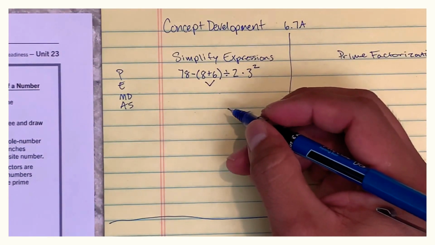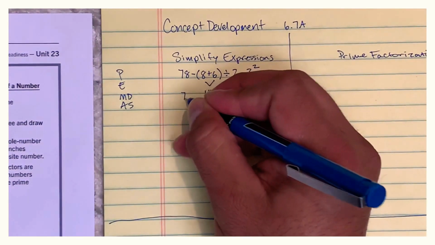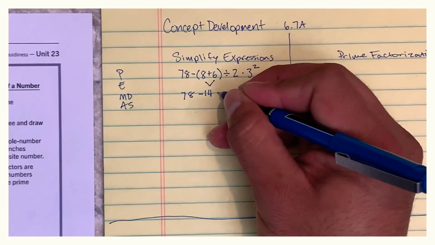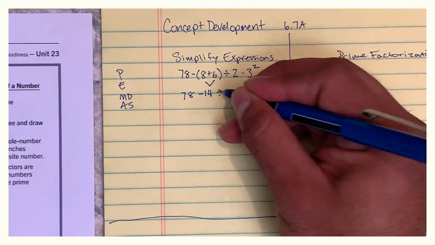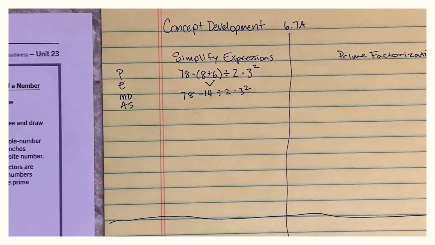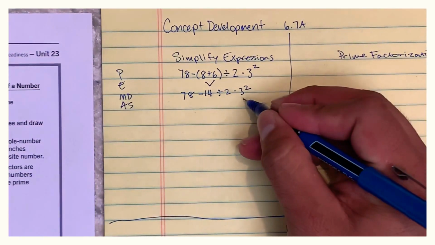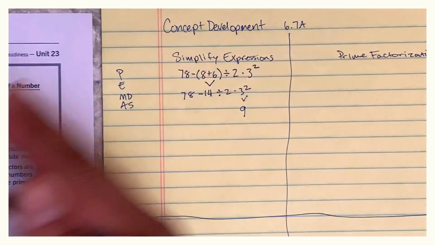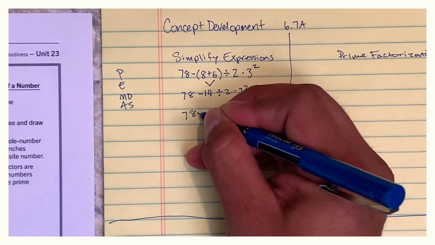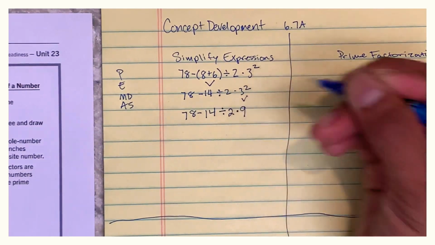8 plus 6 is 14. And then what you want to do is just rewrite the whole thing. The next expression is 78 minus 14 divided by 2 times 3 to the power of 2. We did the parentheses. Now we got to do the exponents. All right. 3 to the power of 2 is 3 times 3, which is 9. And then we rewrite the new expression, 78 minus 14 divided by 2 times 9.